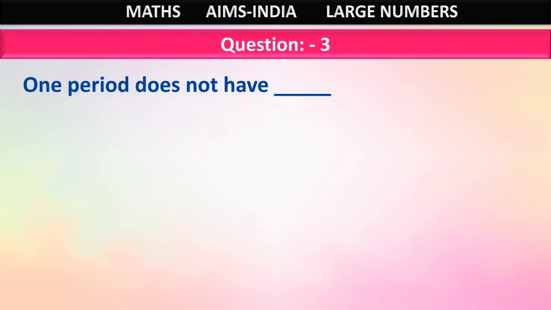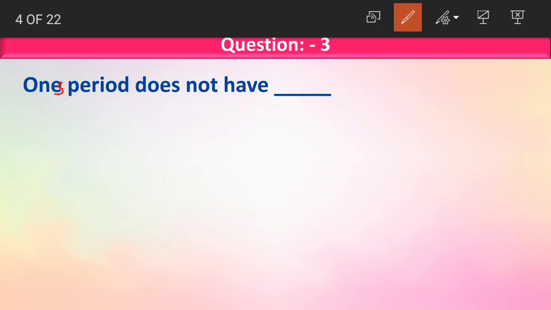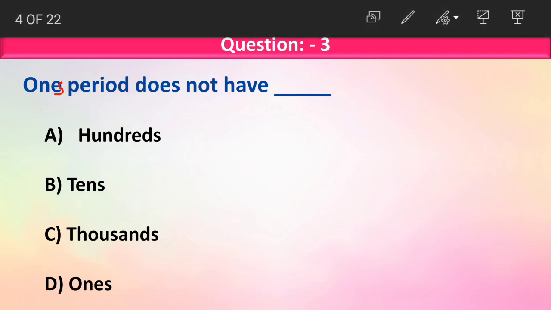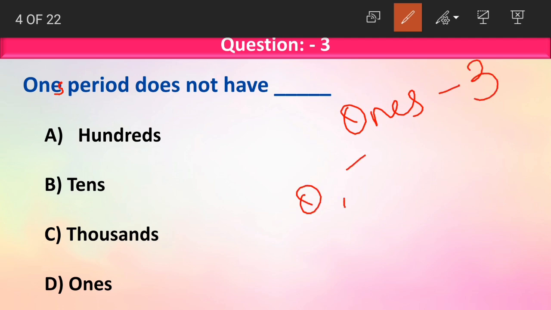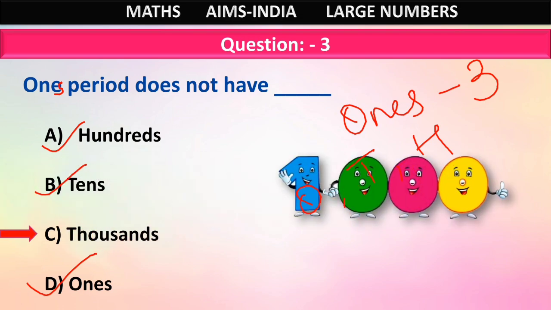Question number 3. Ones period does not have dash. Option A hundreds, option B tens, option C thousands, option D ones. What places come under ones period? In ones period we have 3 places: ones, tens and hundreds. Now what is the remaining one here? Thousands. Ones period does not have thousands. So thousands is the correct answer here.